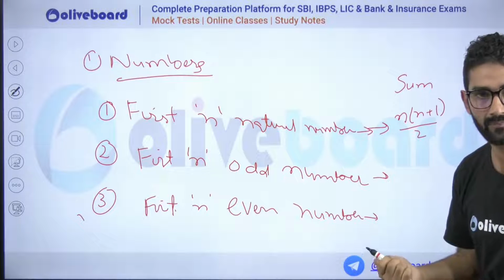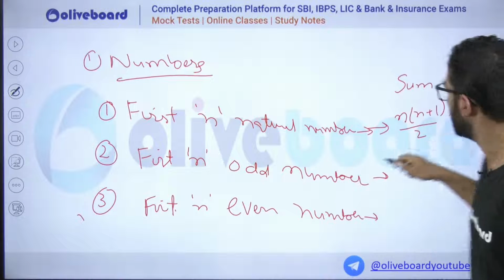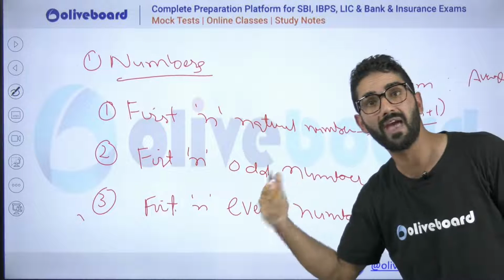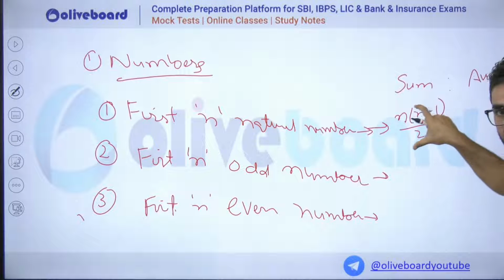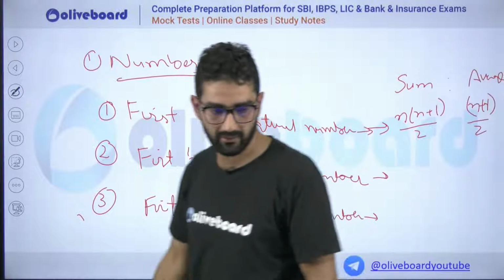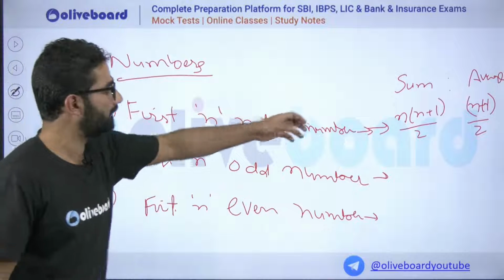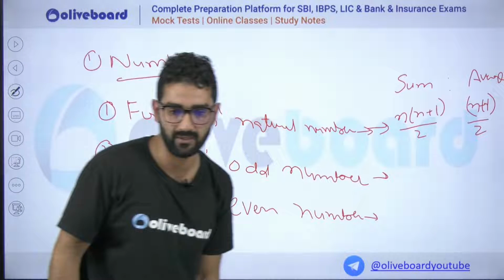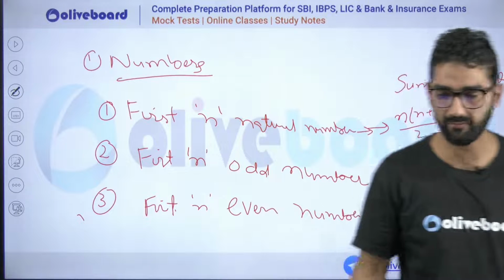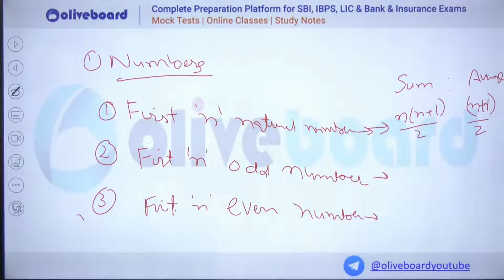This will be the sum for first n natural numbers. If they ask the average, you just divide this sum by n, the average will be n plus 1 upon 2. Is it clear? N plus 1 by 2 will be the average for first n natural numbers.